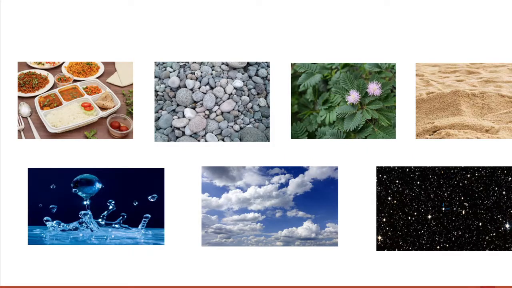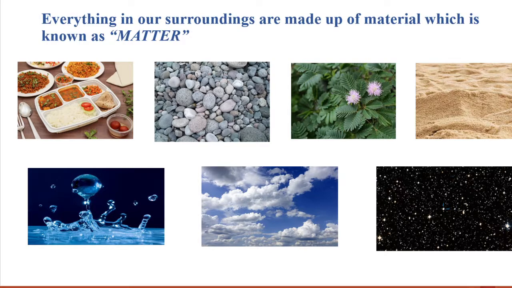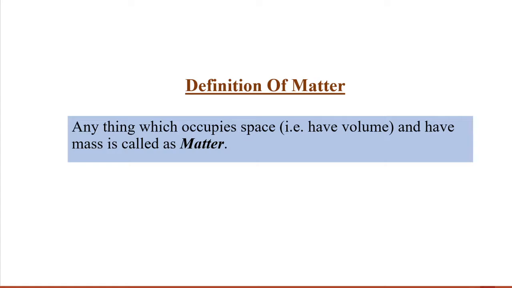As we look around, we see a large variety of things with different shapes, sizes and textures. Everything in our surrounding is made up of material and scientists name it as matter. For example, the food we eat, stones, clouds, stars, plants, animals, the air we breathe, water, etc. Everything is matter. Then what will be the definition of matter? Anything which occupies space, that is have volume and have mass, is called as matter.